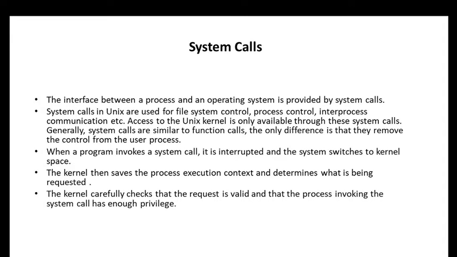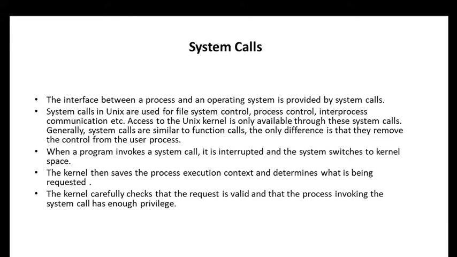When a program invokes a system call, it is interrupted and the system switches to the kernel space. The kernel then saves the process execution context and determines what is being requested.